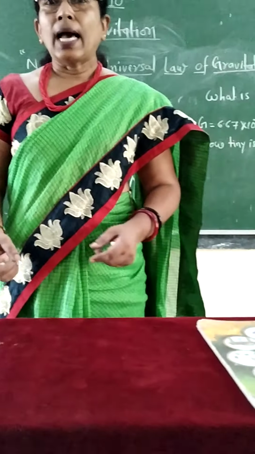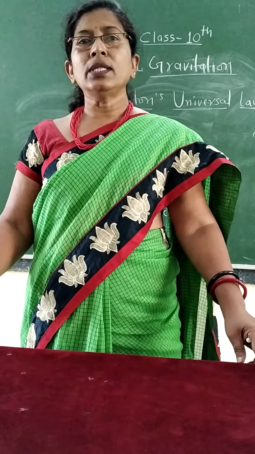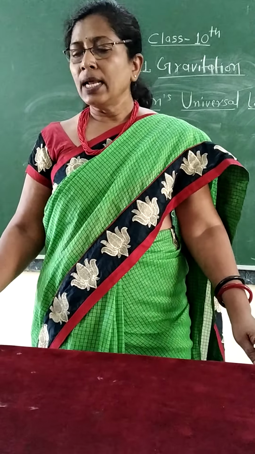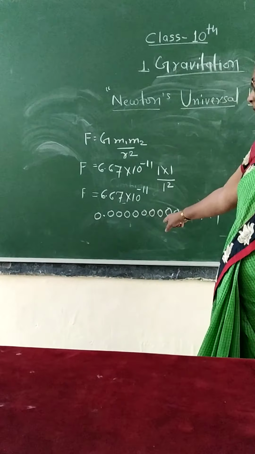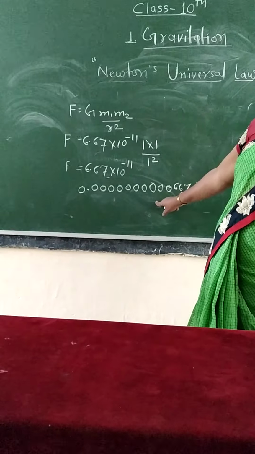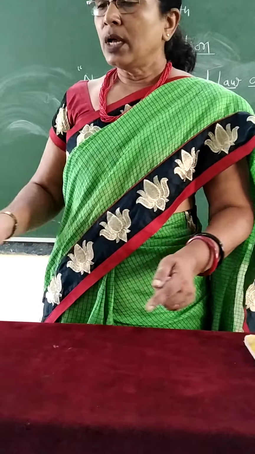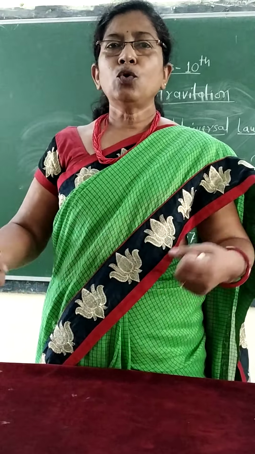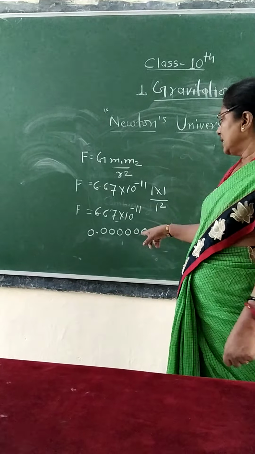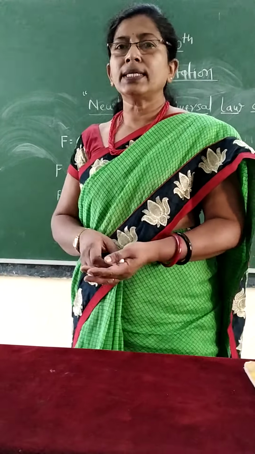So the books are not pulled towards each other by this force. Other forces also act on the books, that is the gravitational force and the force of friction of the table. This force is so small that it cannot overcome these two forces, the gravitational force and the frictional force. Therefore, there is an invisible force between two books, but they cannot pull toward each other due to this negligible force.